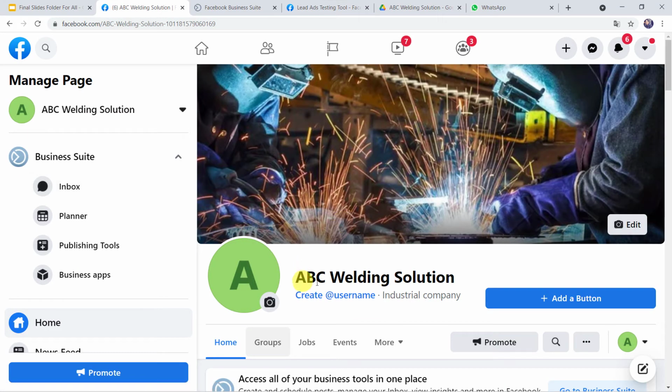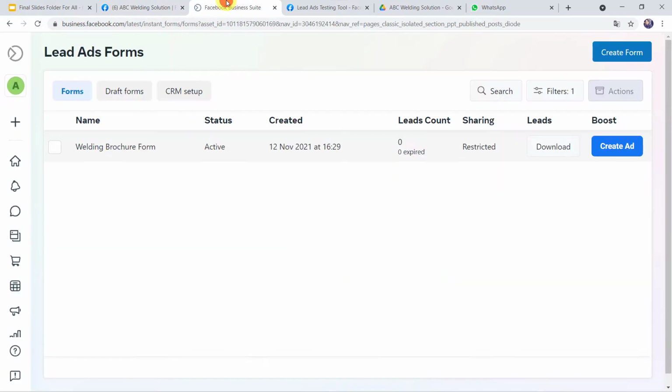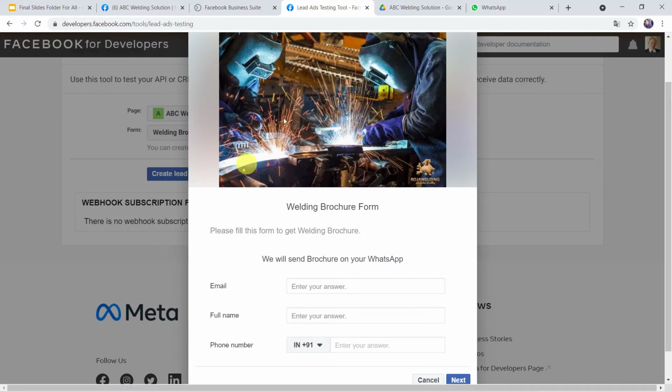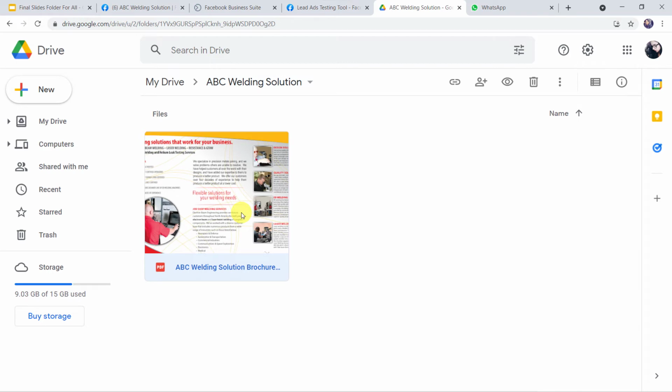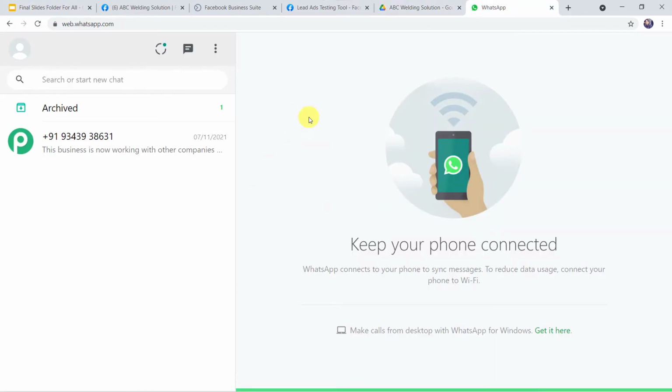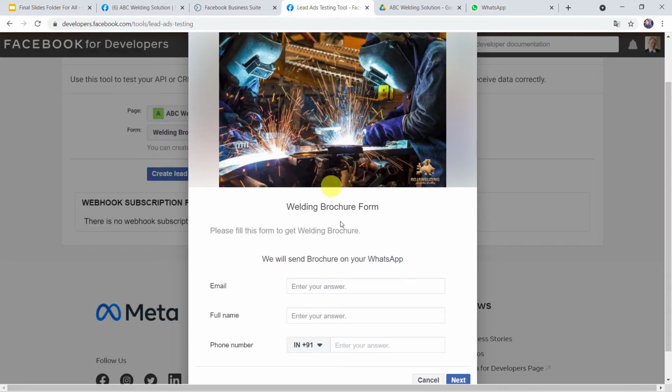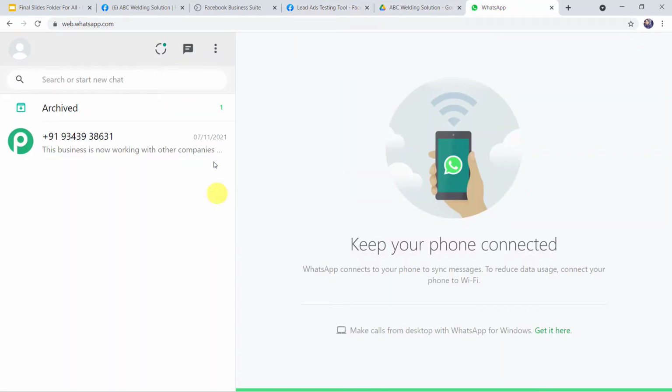So this is the Facebook page name, ABC Welding Solution. This is the Facebook lead ad form, that is the welding brochure form. And this is how the form actually looks, where I have asked for the email address, full name and WhatsApp number of the customer. Here I have saved the ABC Welding Solution brochure into my Google Drive, and this is the WhatsApp number of the customer. So now I want that whenever a customer fills this Facebook lead ad form, automatically the welding solution brochure should be shared on the WhatsApp number of the customer over here along with a message.